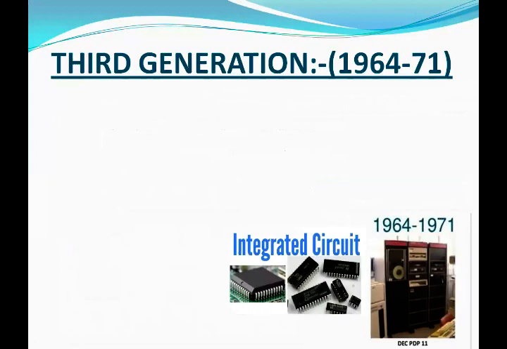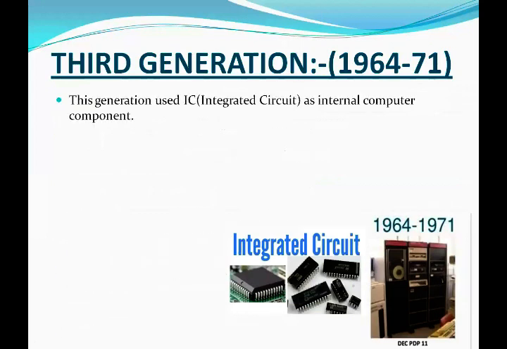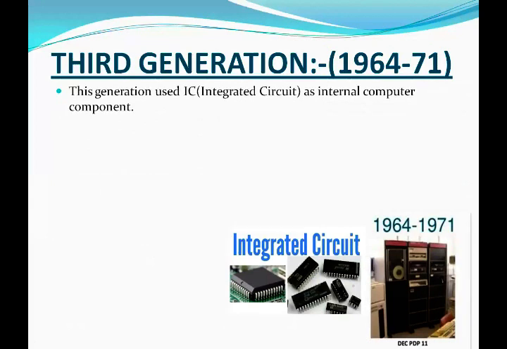Now we have started the third generation of computers. The duration of this generation is 1964 to 1971. This generation used IC, the abbreviation of integrated circuit, as internal computer components.